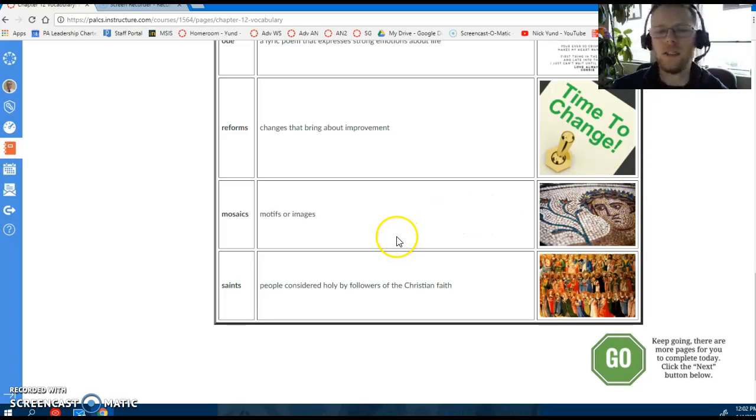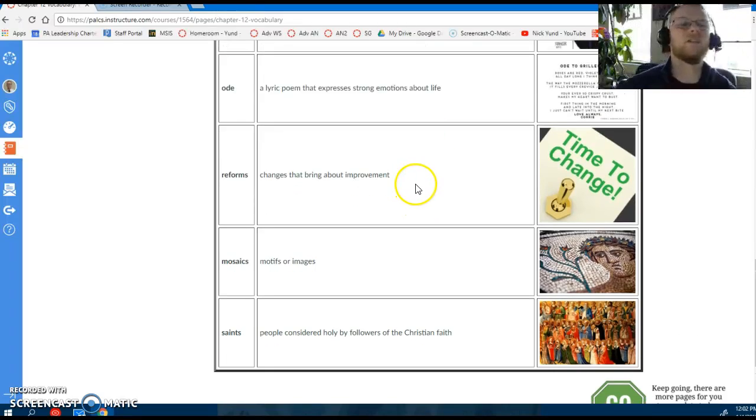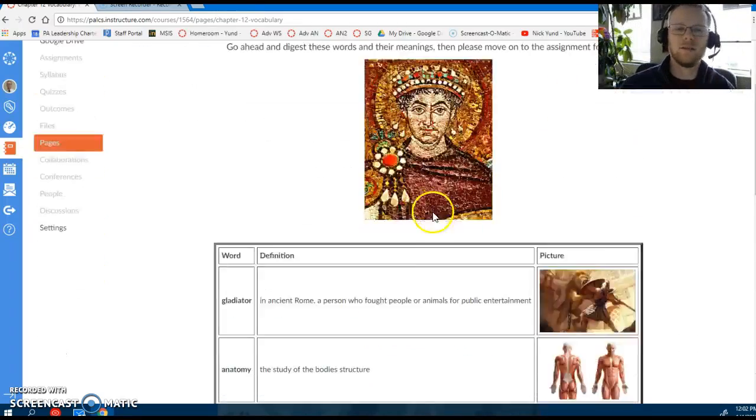Saints, people considered holy by the followers of the Christian faith. Most saints die, and then they become a saint. Like Mother Teresa was sainted. She was always helping poor people. So she's now Saint Teresa. All right, that's our vocab.